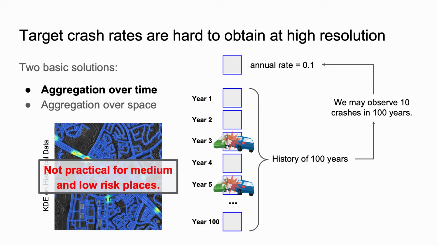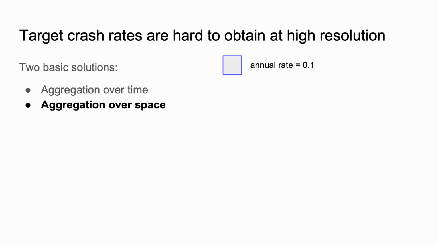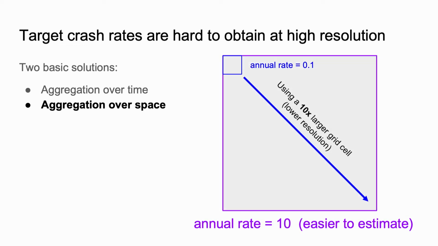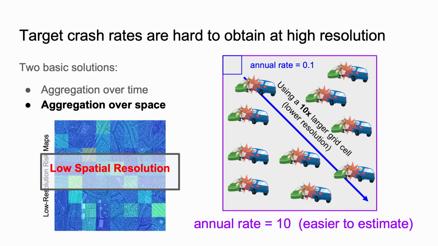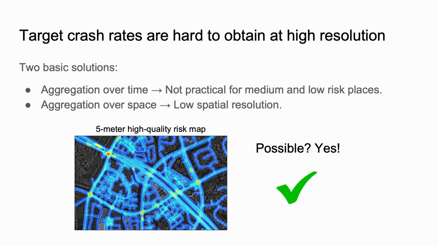Because the solution requires long historical data, it is not practical for places with medium and low risk. Another solution is to aggregate crashes over space. We can reduce the spatial resolution by 10 times, and the area of the grid cell becomes 100 times larger. In this case, we may observe 10 crashes in 1 year, and estimating the target crash rate becomes possible. Of course, this solution sacrifices the spatial resolution, and this is the reason why so many existing works produce low-resolution risk maps.